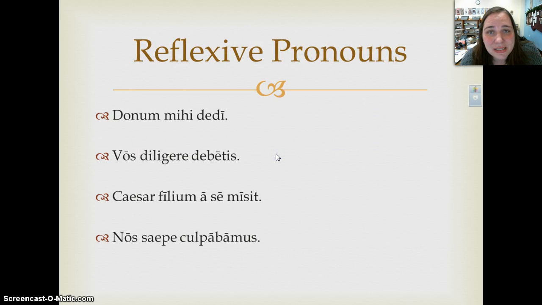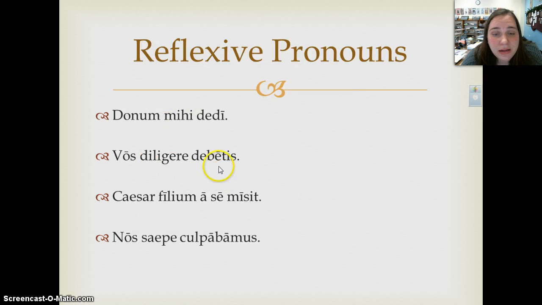All right, let's look at a couple sentences to get an idea of how to translate the reflexive pronouns. In each of these four sentences, I have a reflexive pronoun, okay? In this first sentence, the verb is a first person singular, perfect active indicative. So since it's first person singular, if you want to use the reflexive, you have to use the first person singular reflexive pronoun, which is me.